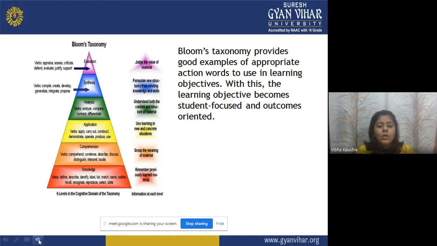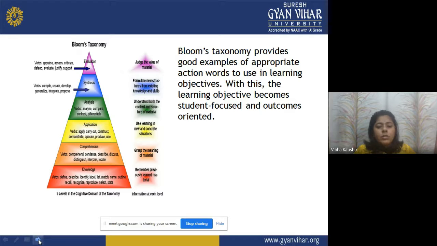Now, Bloom's taxonomy, the first one is knowledge. Verbs: define, describe, identify, label, list, match, name, outline, recall, recognize, reproduce, select, state. These are the action words for the learning objective of knowledge. For comprehension, verbs are comprehend, condense, describe, discuss, distinguish, interpret, locate; grasp the meaning of material, whether students are able to understand that concept or not.